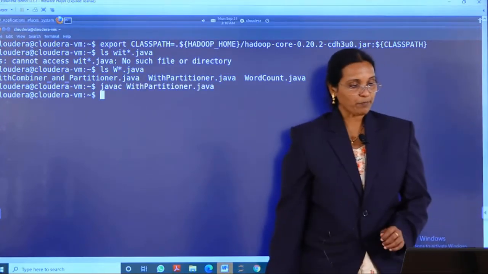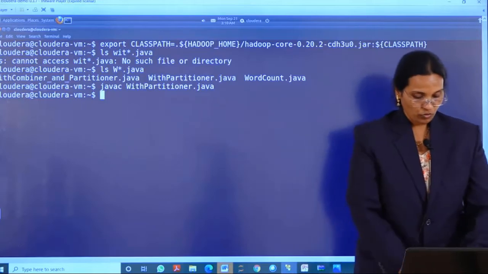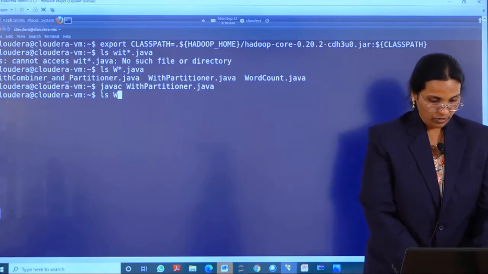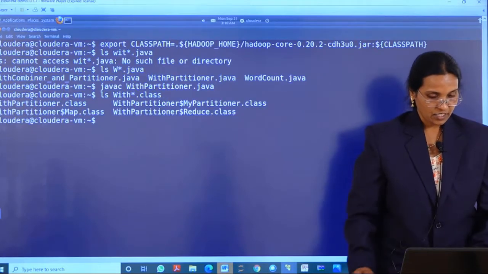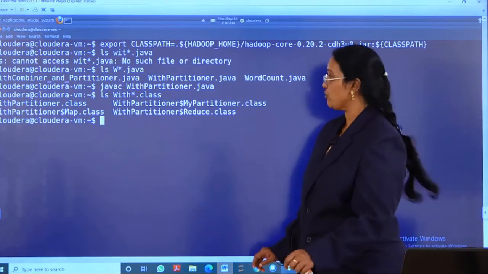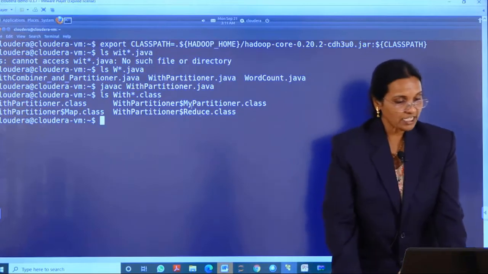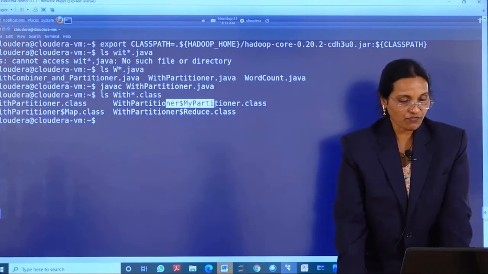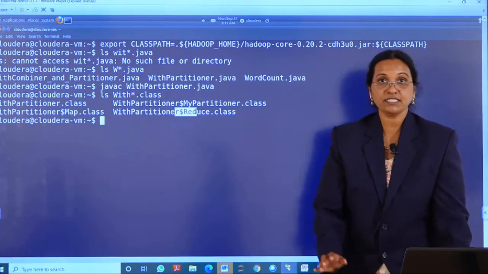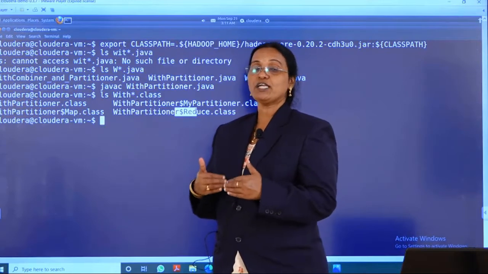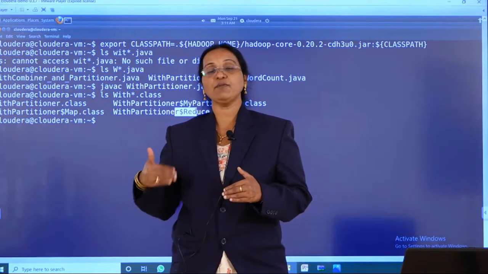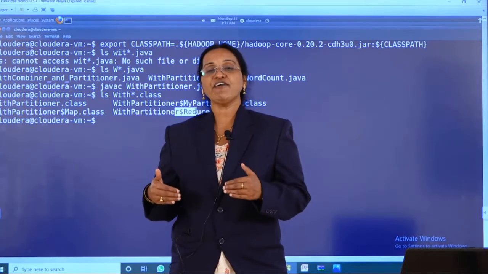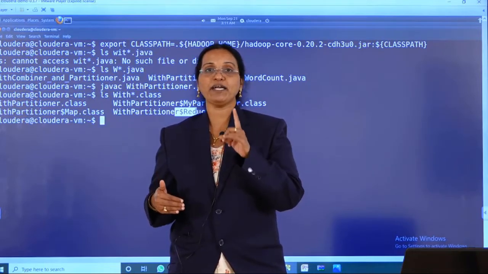So once you compile the program, if you see the class files, we have got 4 class files. We need to understand this here. One is the partitioner class file, another is the map class, and another is the reduce class. That means we need to observe one important point: compared to the previous examples, this program has got 4 class files.